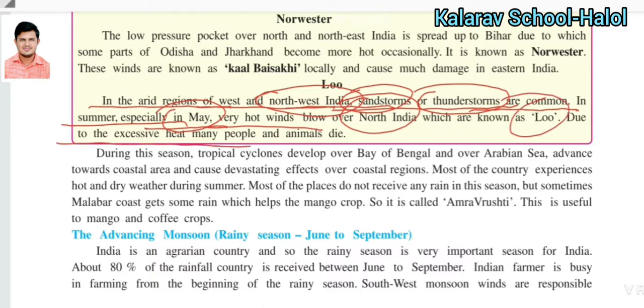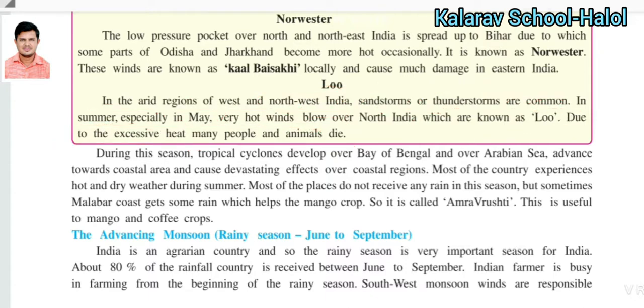Due to the excessive heat, many people and animals die, as you hear in the news. So Lu becomes the cause of the death of many animals and people during the hot season.